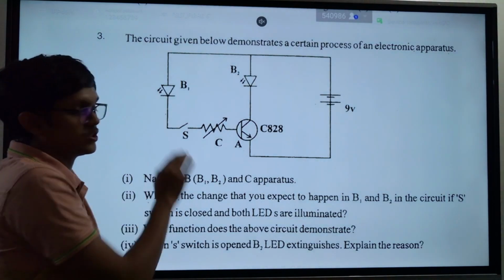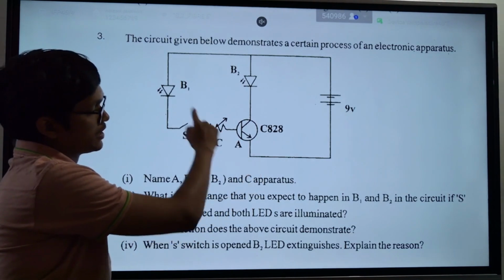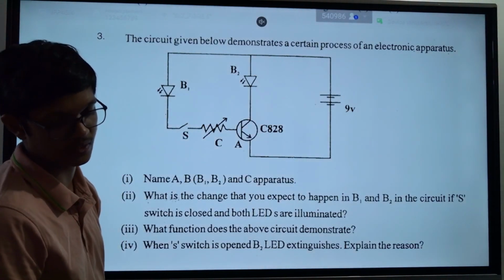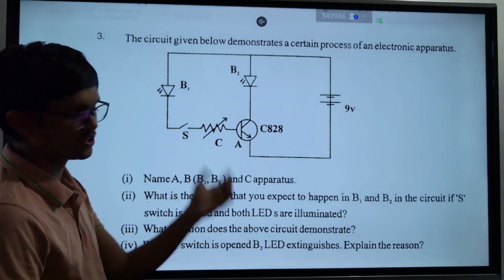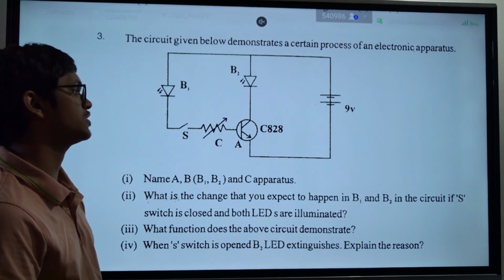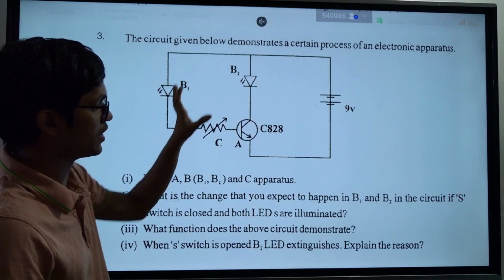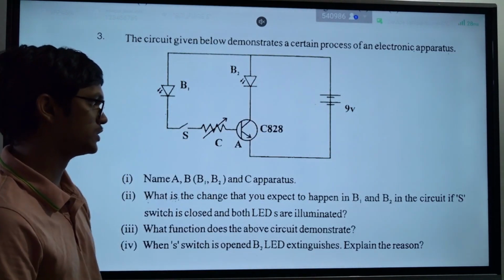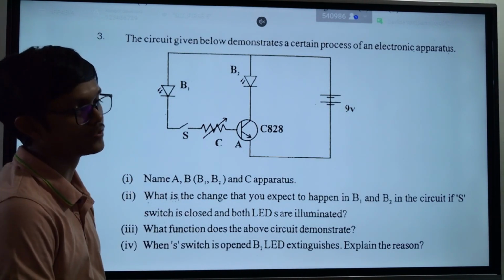If you turn on this switch, there will be a current going through this circuit. When there's a current through this circuit, there will be a current through the main circuit. That's how the transistors work. Clear? This is the function of a switch, right? In a way, this is the function of a switch. You switch on or off one circuit, and due to that, another circuit turns on or off. So you can use this to demonstrate the switching ability in a transistor.